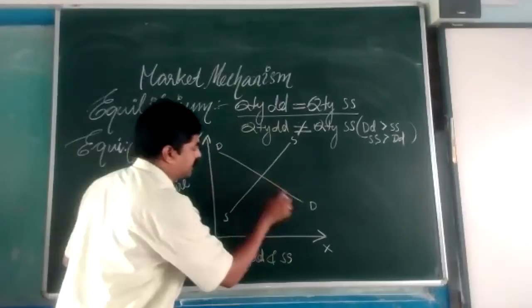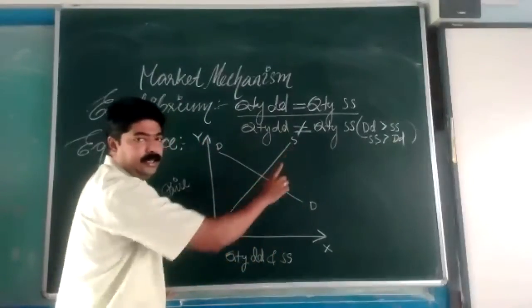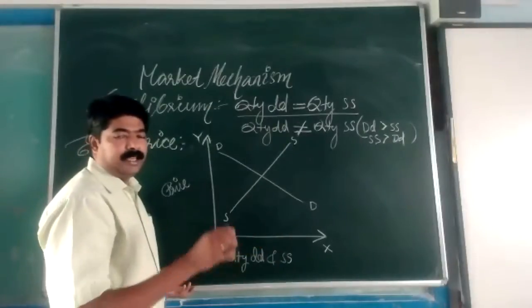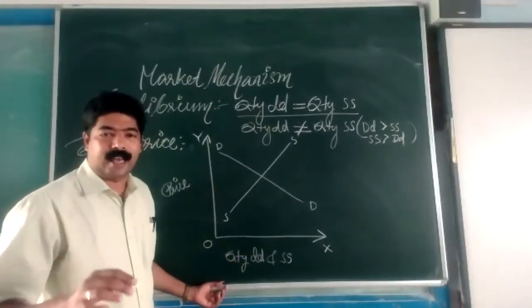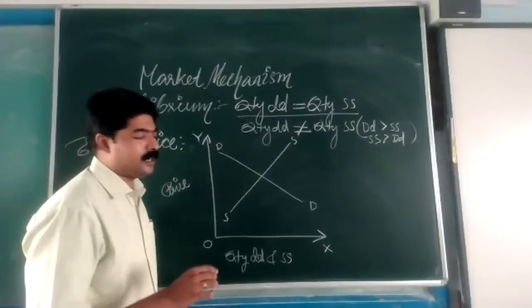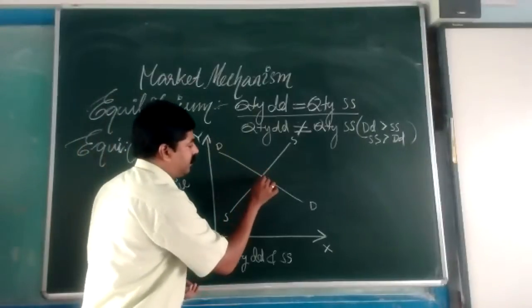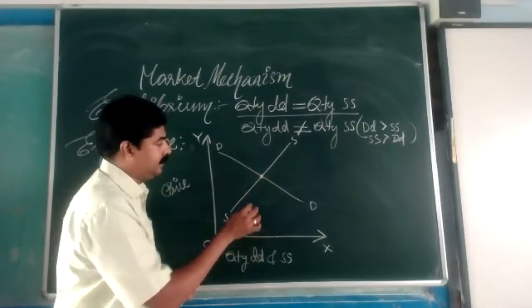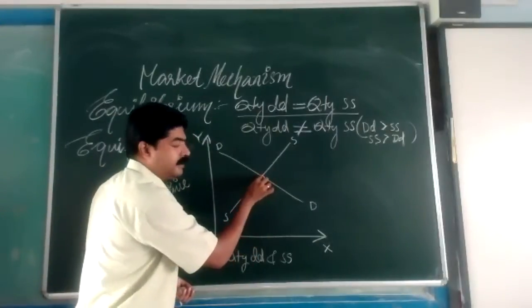Now the demand curve is ready, the supply curve is ready. Now how can we determine the price? The equilibrium price is the price at which the quantity demanded of a commodity equals the quantity supplied of that commodity. So this is the intersection point.